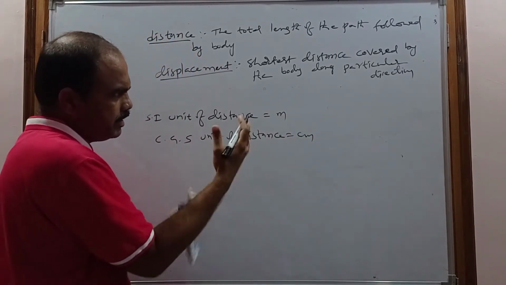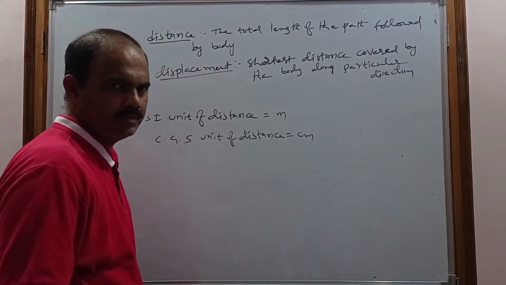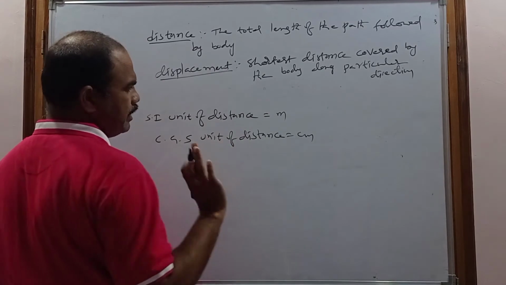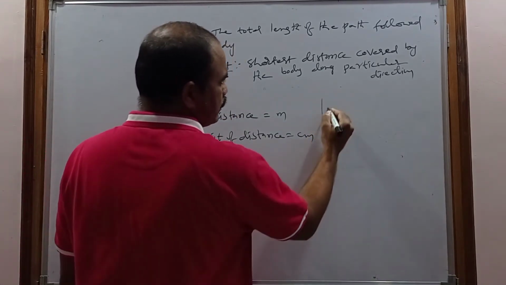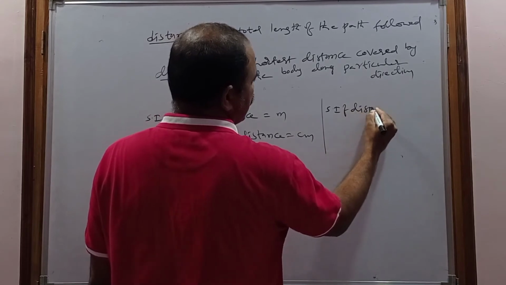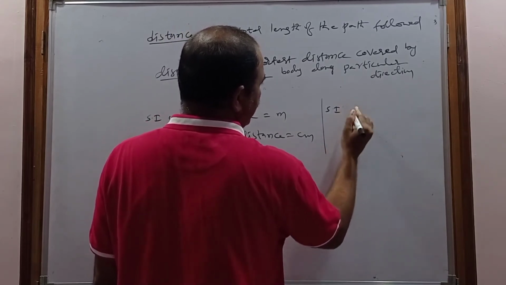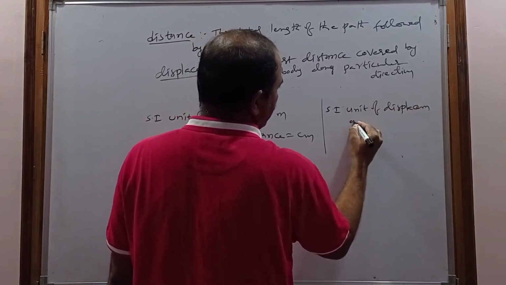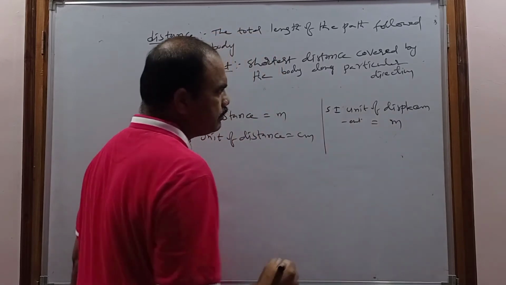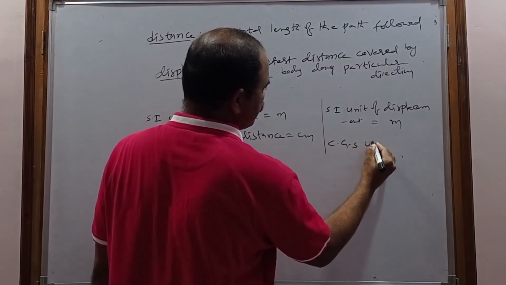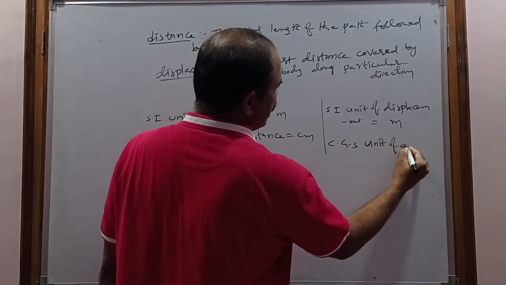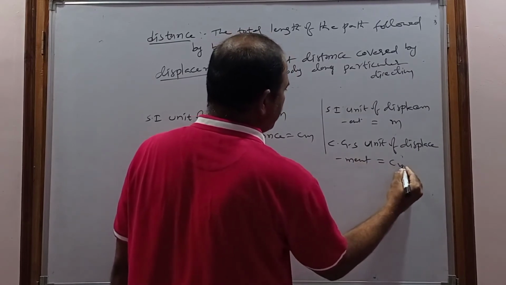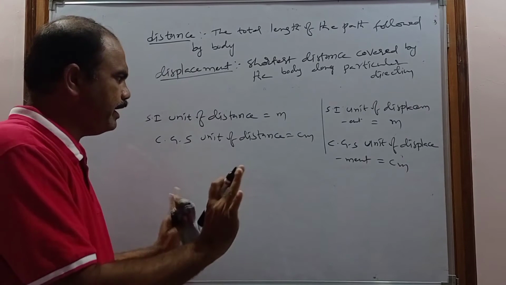What is CGS unit, what is SI unit, later we will discuss. First you only have to remember it. The SI unit of distance is meter, CGS unit of distance is centimeter, and the SI unit of displacement is also the same. SI unit of displacement is meter, and CGS unit of displacement is centimeter. Both have the same SI unit and CGS unit.